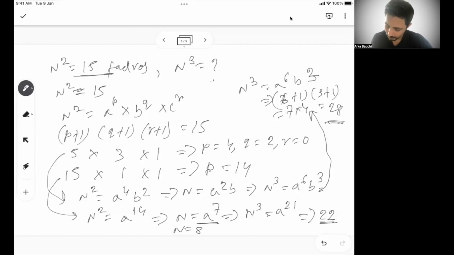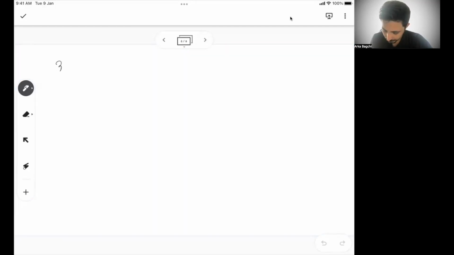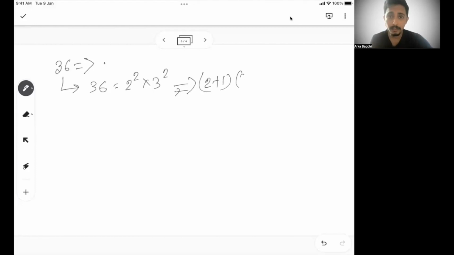Now, let's say, for example, 36. How many factors are there for 36? 36 can be written as 2 square into 3 square. So the number of factors for 36 will be 2 plus 1 into 2 plus 1, so that means 3 into 3, 9.